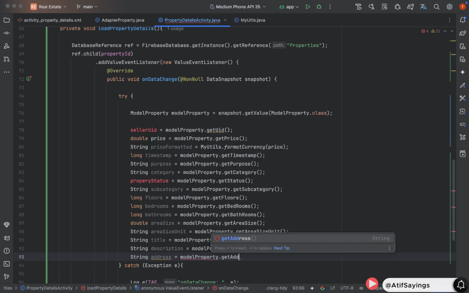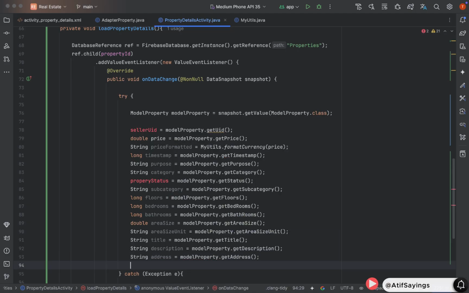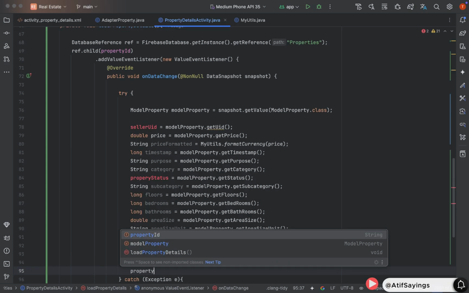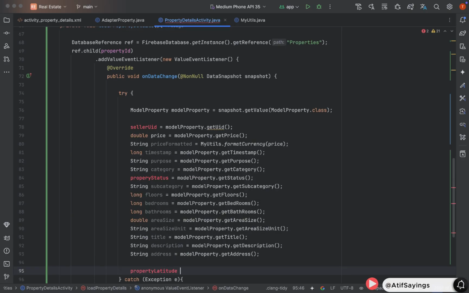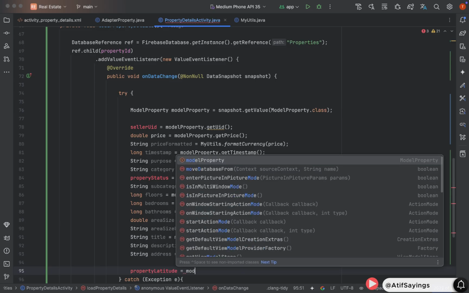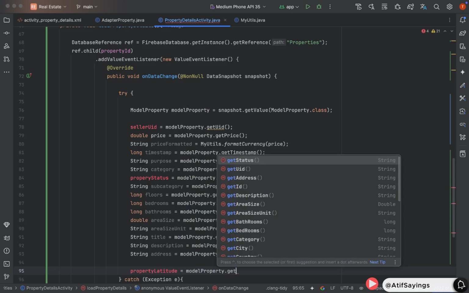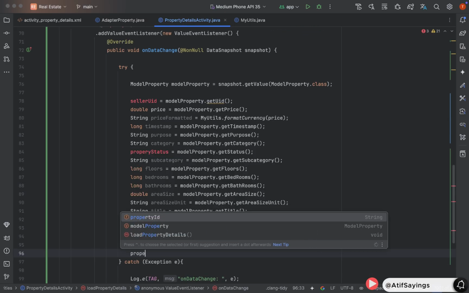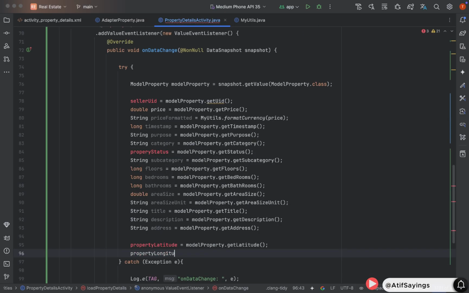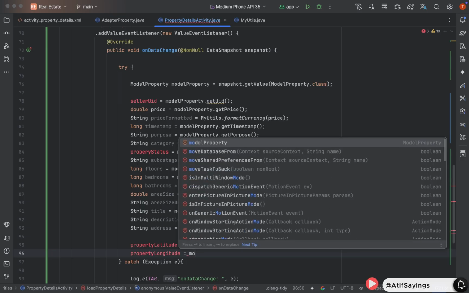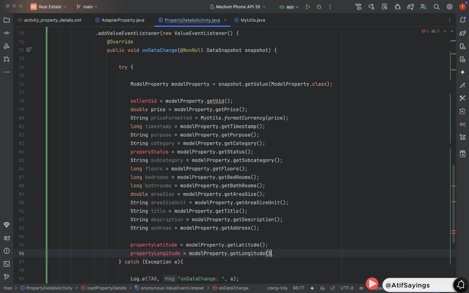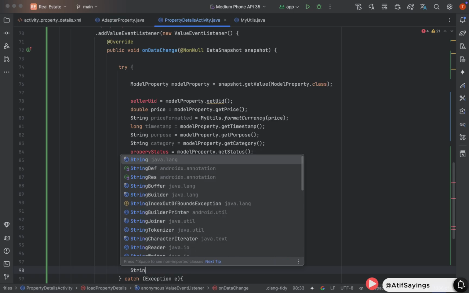Similarly, we need to get the latitude and longitude of the property, which will be of type double. Property latitude equal to model property dot get latitude. We will declare that variable in class level. Now we will also get the longitude of the property. Property longitude equal to model property dot get longitude. These are the latitude and longitude of the property. We will declare them in class level.